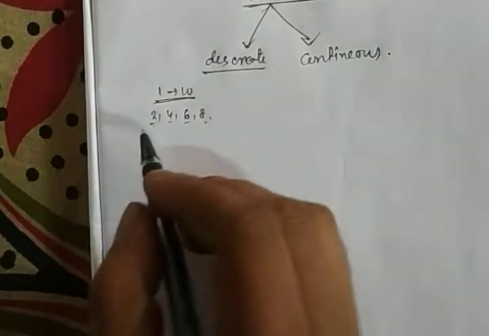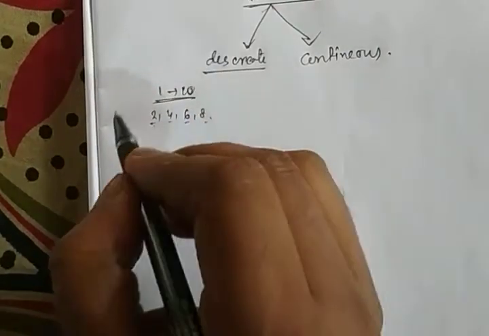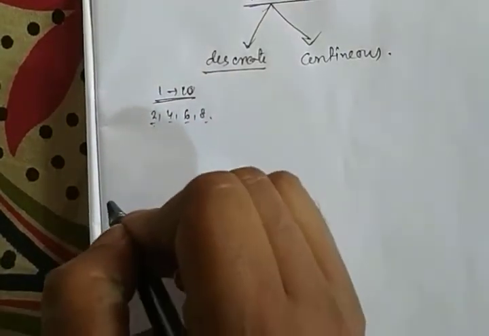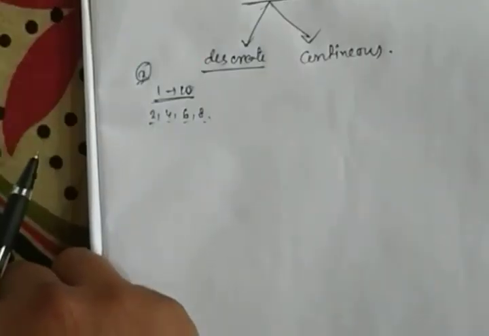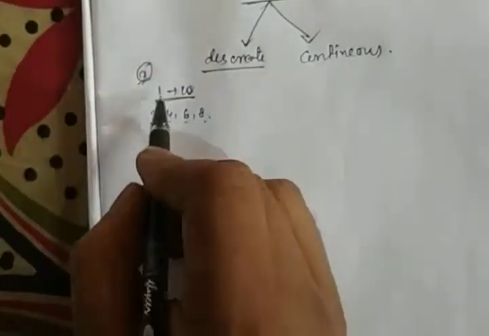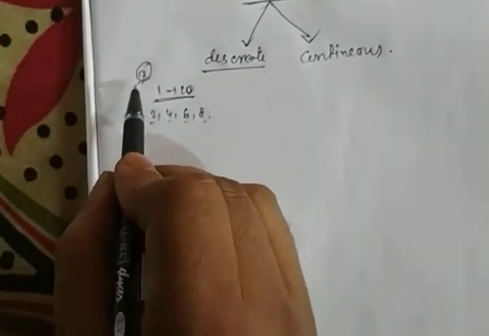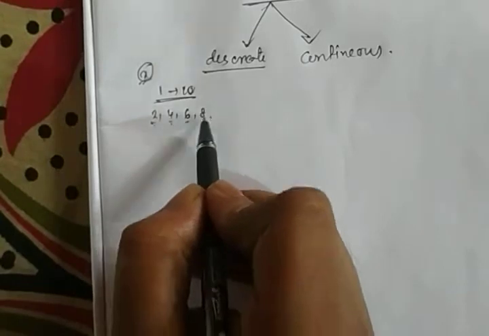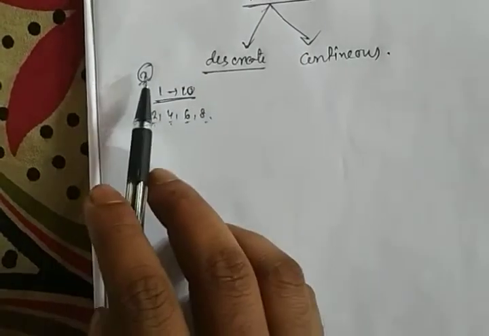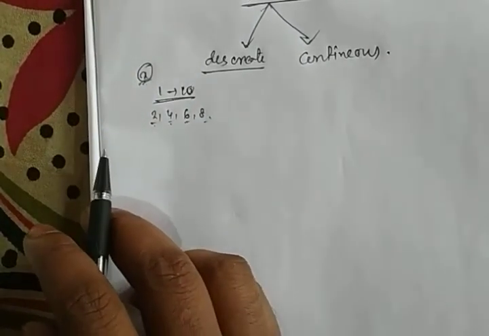So if we consider a variable x can take the numbers between 1 to 10, then if x is equal to 2 or 4 or 6 or 8, then x is called a discrete variable.